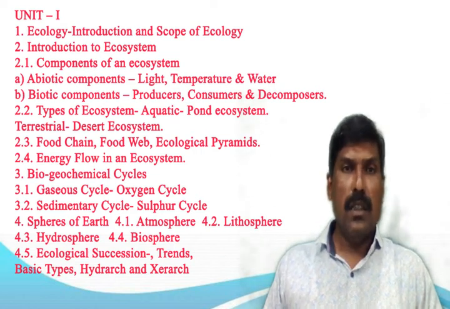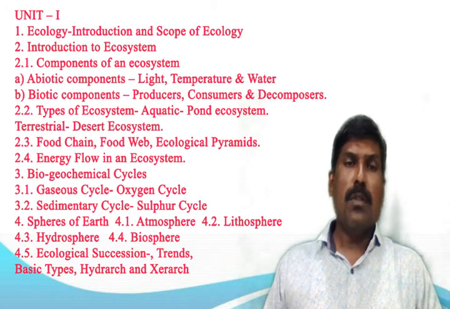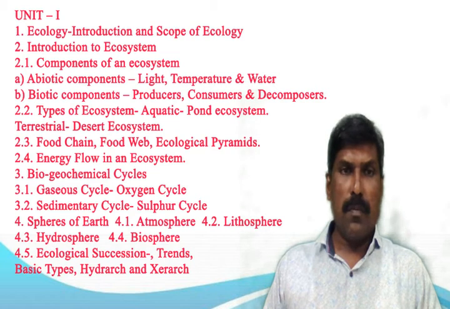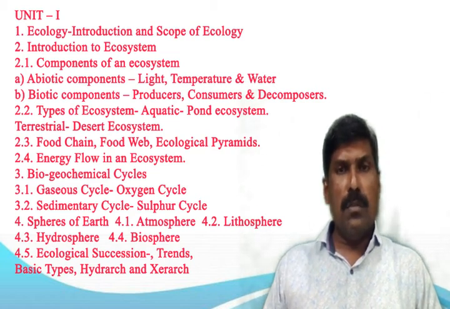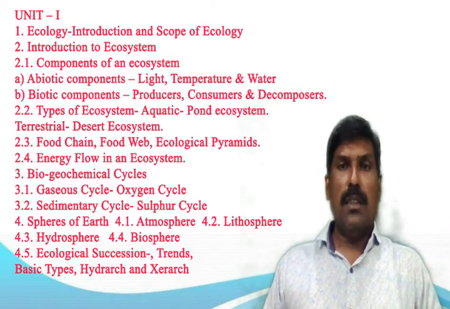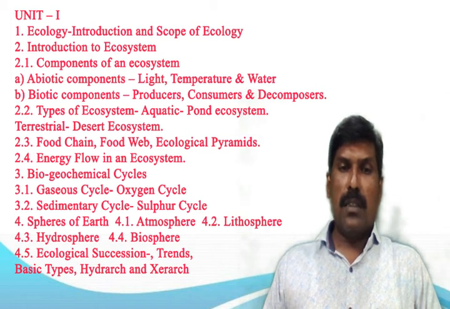The next point is types of ecosystem. There are two types of ecosystem: one is the aquatic ecosystem and another is the terrestrial ecosystem. We know an aquatic ecosystem is an ecosystem in a body of water. Communities of organisms that are dependent on each other and on their environment live in aquatic ecosystems. The two main types of aquatic ecosystems are marine ecosystem and freshwater ecosystem. In our syllabus, the example of freshwater ecosystem is the pond ecosystem.